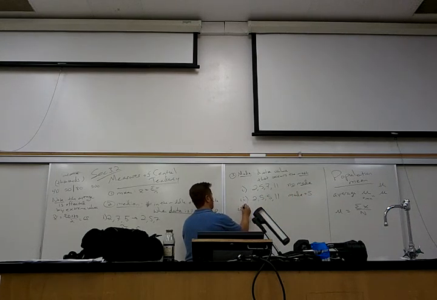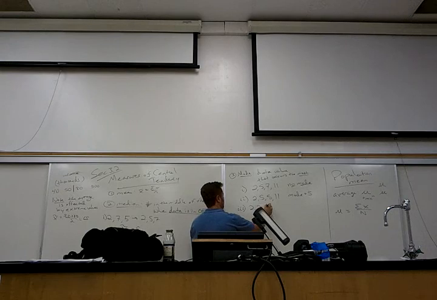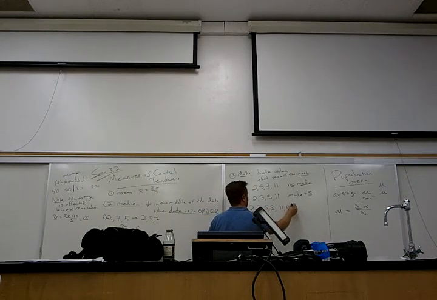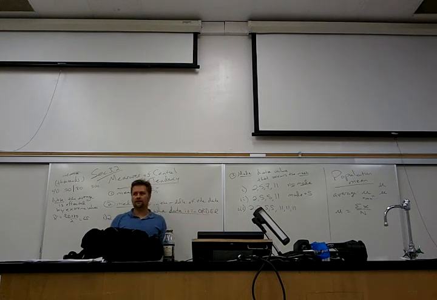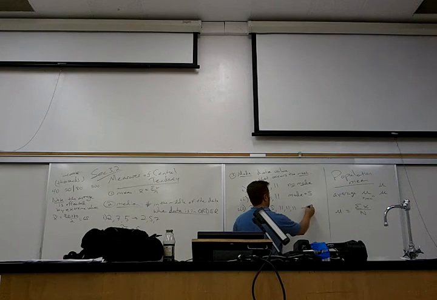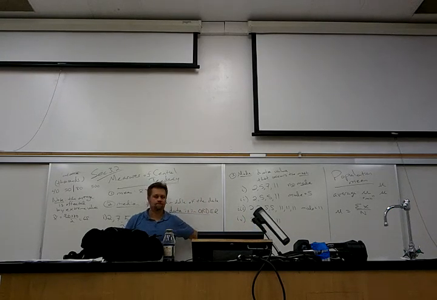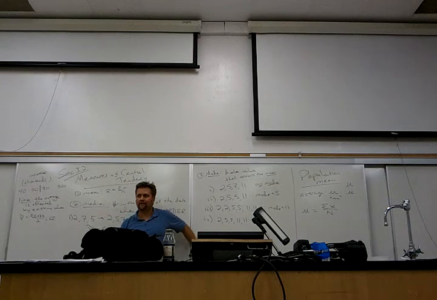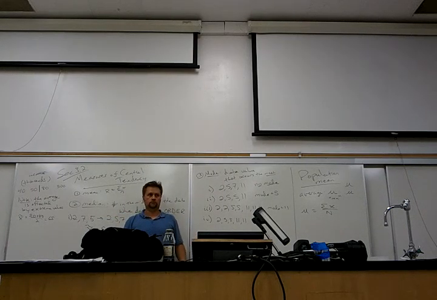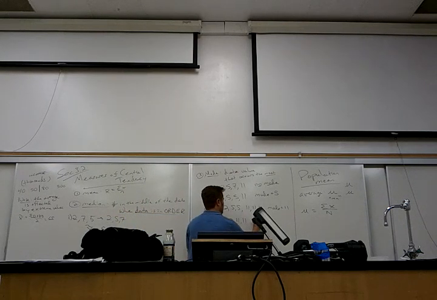All right, what if it was 2, 2, 5, 5, 11, 11, 11? Yeah, there's a clear winner, right? The mode is the one that occurs the most. So the mode here is 11. All right, what if it was 2, 5, 5, 11, 11? 5 and 11. It's bimodal. Right? Don't judge. It's just got 2 modes.